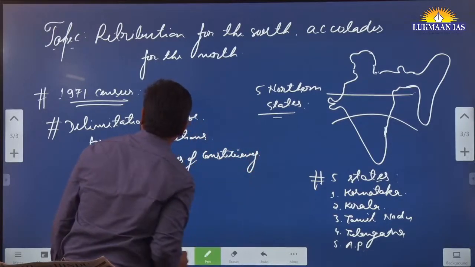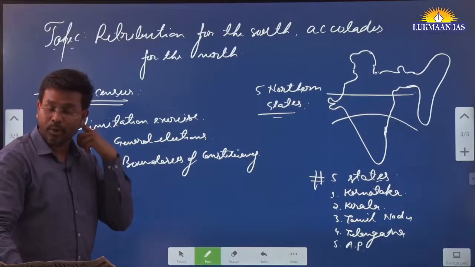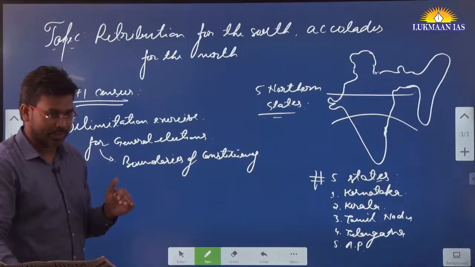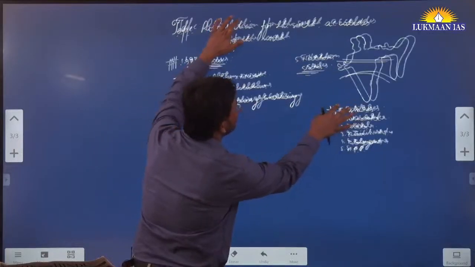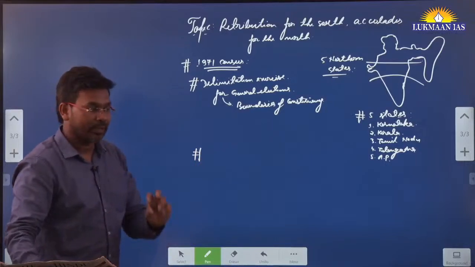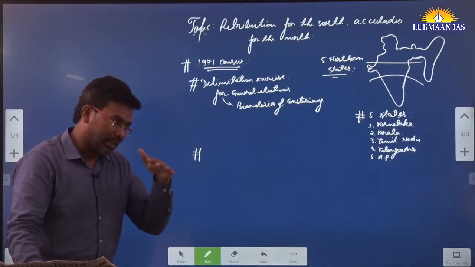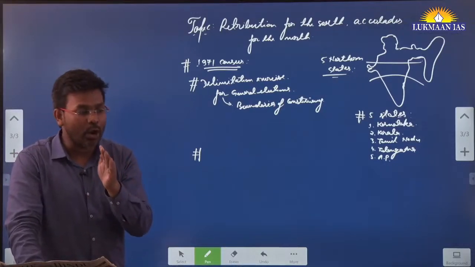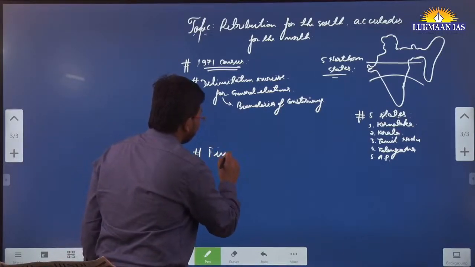So what role does it play? Basically in this article the author has talked about a system of transfer of money from the central government to the state governments, and for that purpose the central government creates a finance commission every 5 years. That finance commission gives a method, a formula, to identify how much amount is to be transferred to the states, and out of that amount how much is to be distributed among different states. So the finance commission plays various roles.